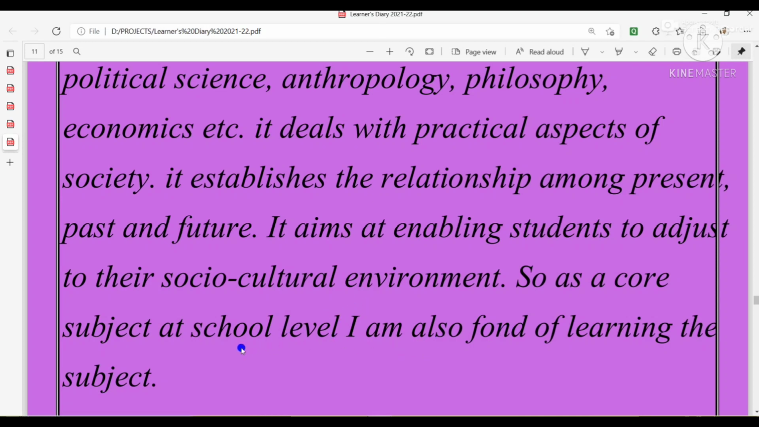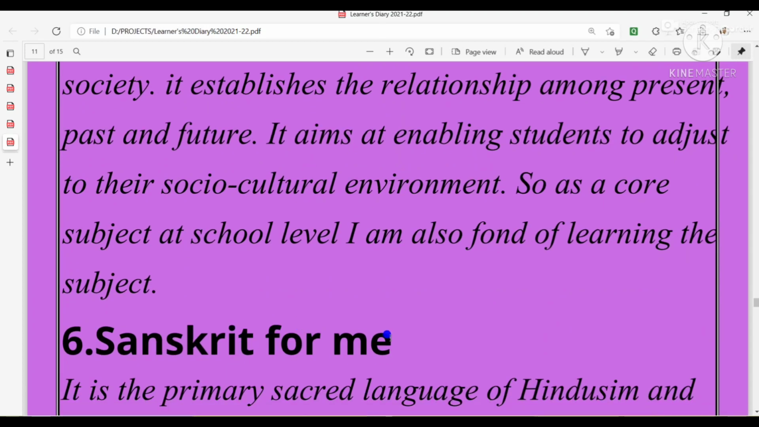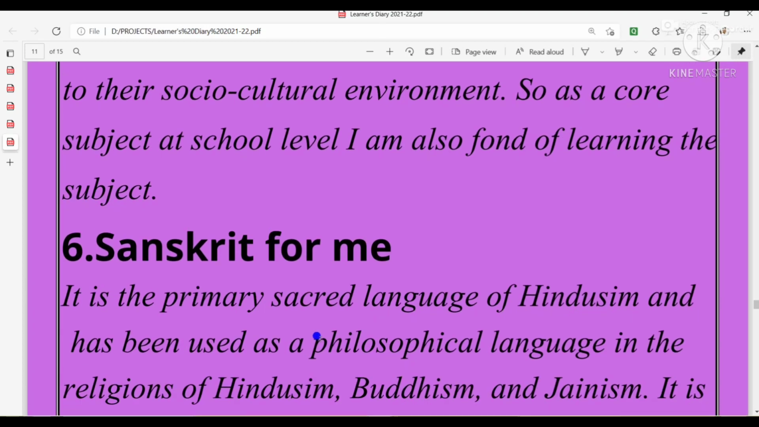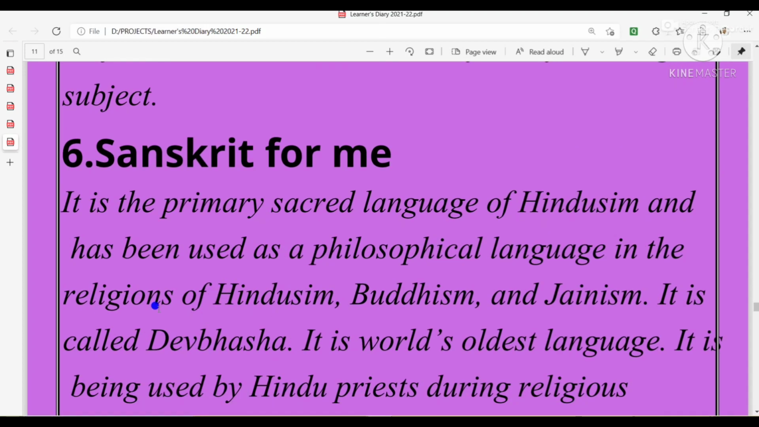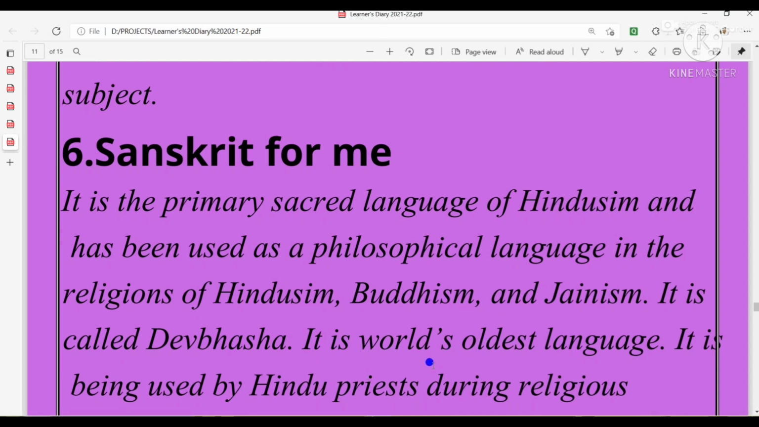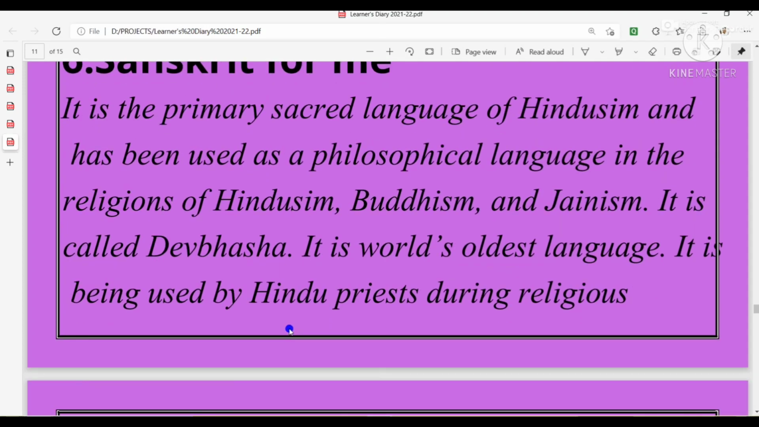So, as a core subject at school level, I am also fond of learning the subject. Like that, you can read it or you can write your own opinion regarding the subject. Then I come to Sanskrit. It is a primary sacred language of Hinduism and has been used as a philosophical language in the religions of Hinduism, Buddhism, and Jainism. It is called the Bhasa.